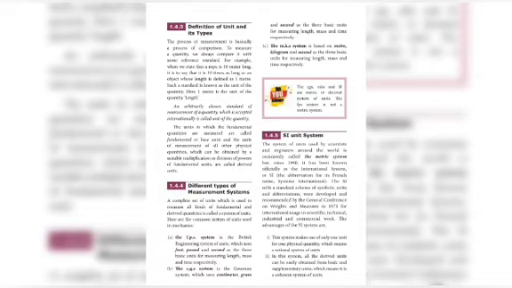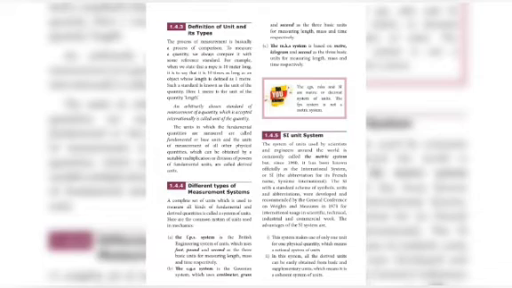Length is measured in terms of foot, mass in terms of pound, and time in terms of second. But it was not accepted internationally because it varied. Foot may not be equal for everyone.